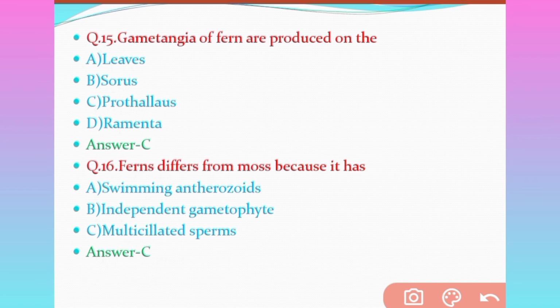Question number 15. Gametangia of fern are produced on the option A leaves, option B sori, option C prothallus, option D ramenta. Which will be the correct answer? The correct answer will be option C, that is prothallus.